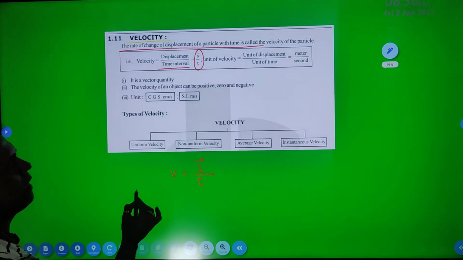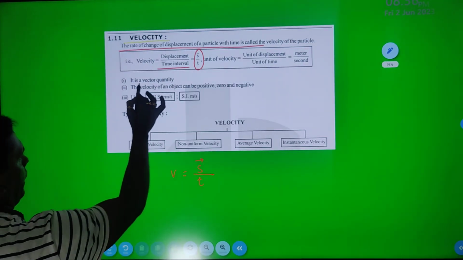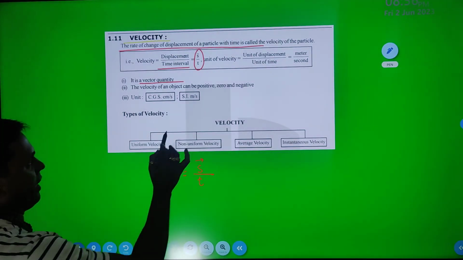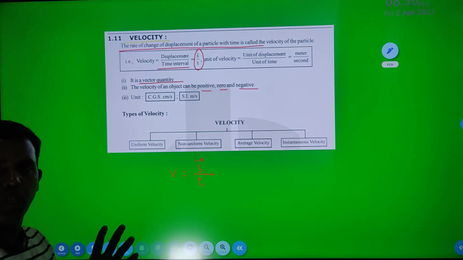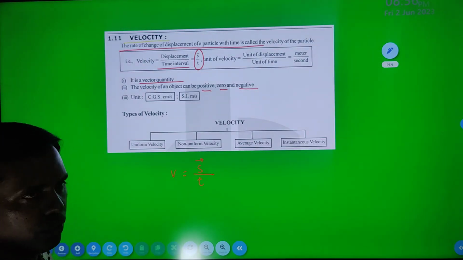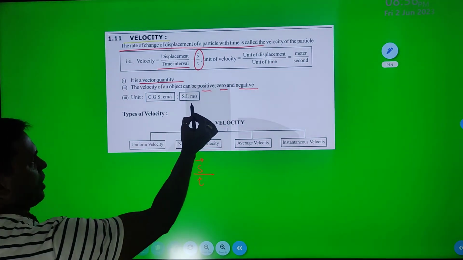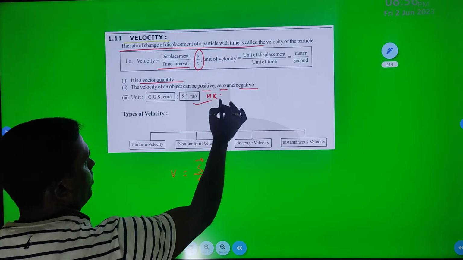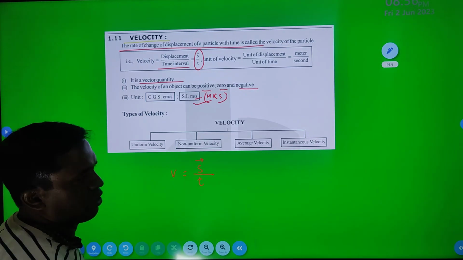As velocity is a vector quantity, it can be positive, zero or negative. Its SI unit is meter per second. In the MKS system it is meter per second, and in the CGS system it is centimeter per second.